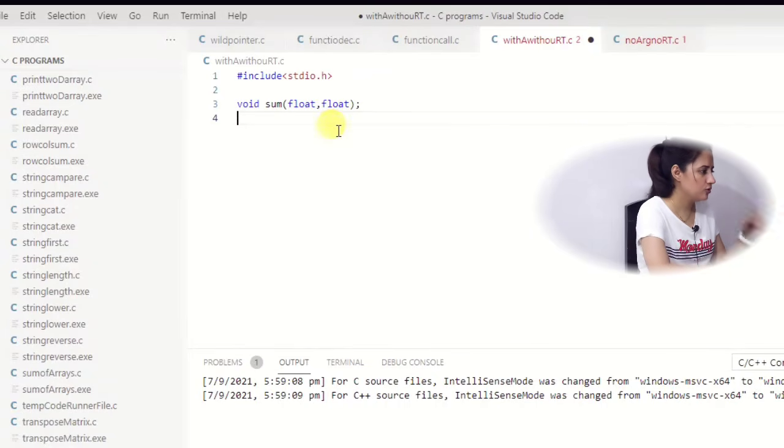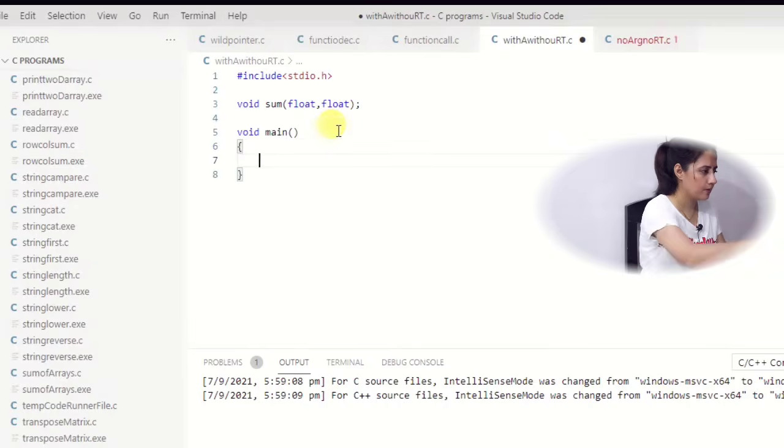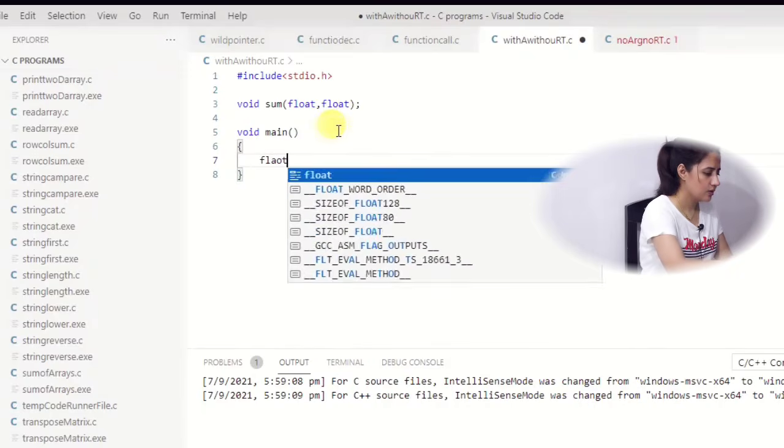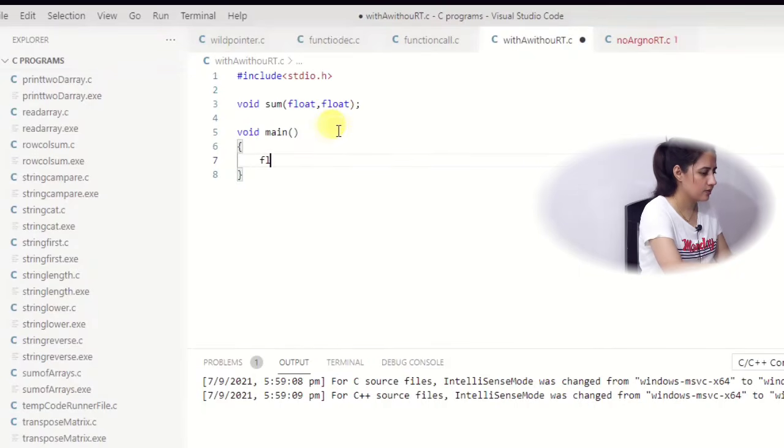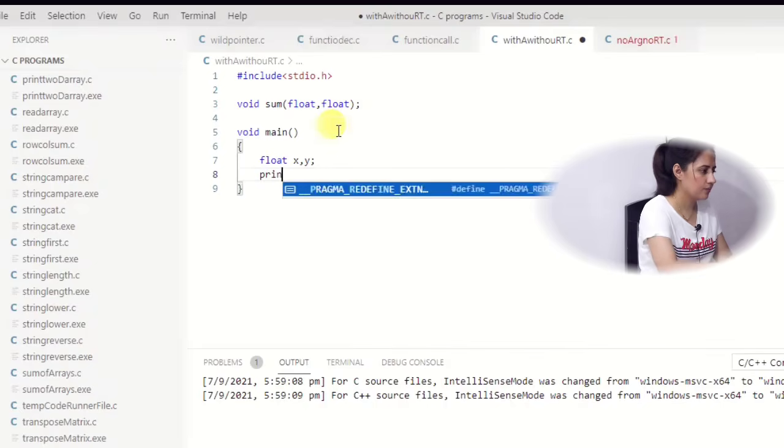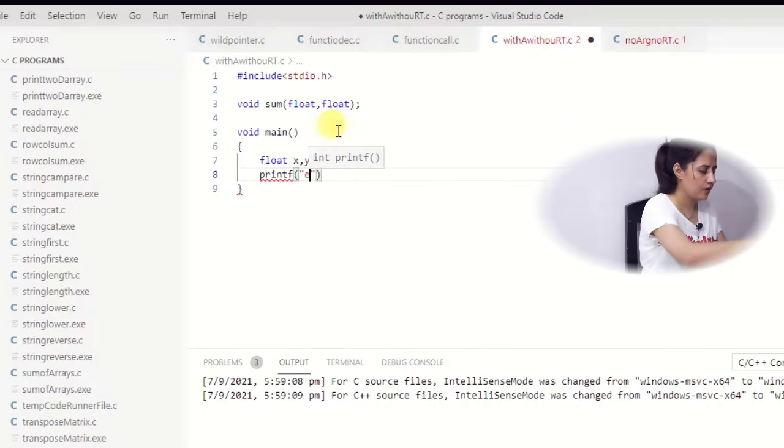Both should be float for the argument you pass, right. Now in main, just take two variables, float x and y, and from the user I want to ask: enter x and y.